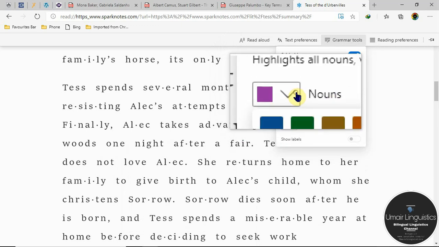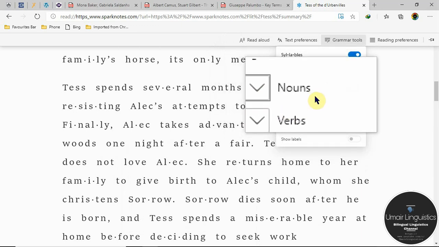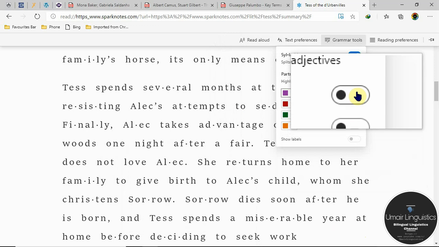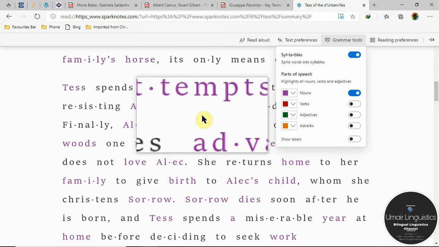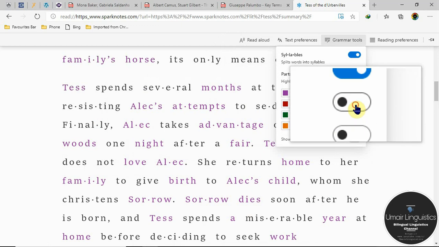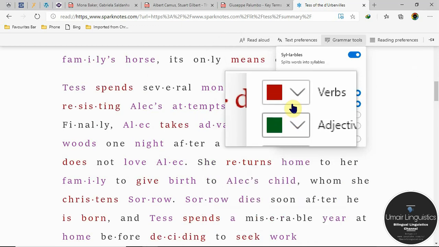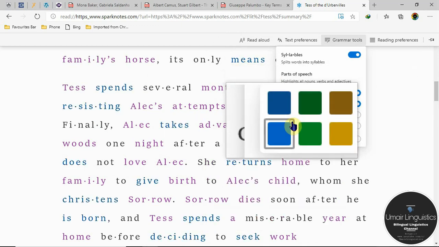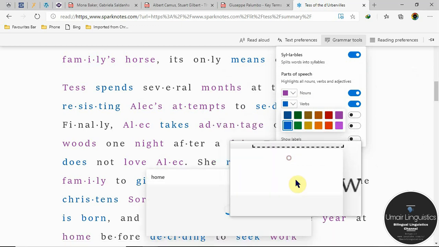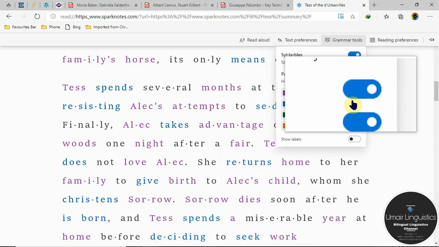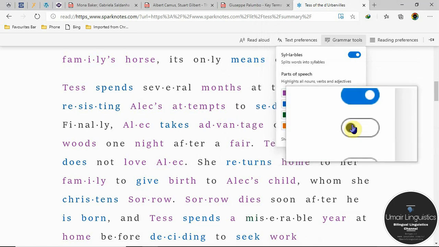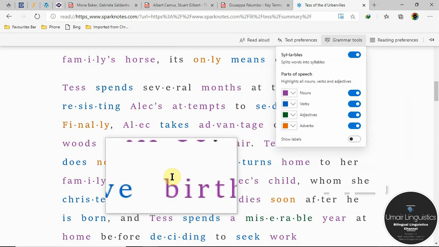Here there is the option of parts of speech, and for each part of speech we have different colors, and we can also change these colors. So if I choose the option noun, all nouns on this page will be converted into purple color. If I choose verb, now verbs have this color, you can change this color as well. All right. After that, I can also see the adjectives, I can also see the adverbs. So it is a very good way to understand language.